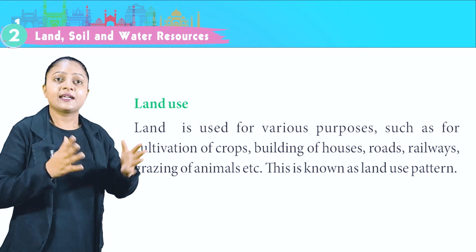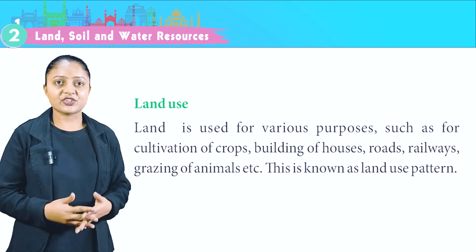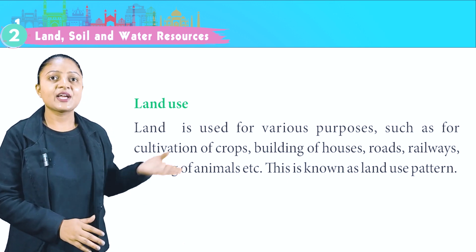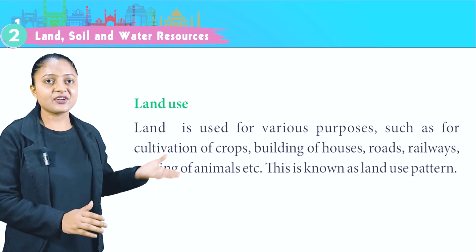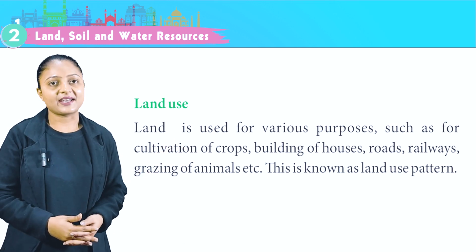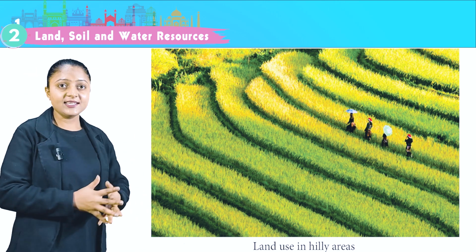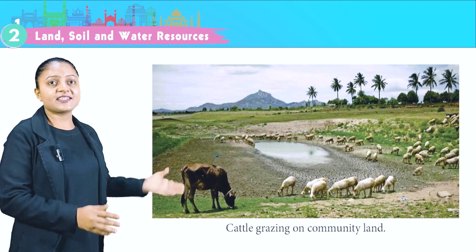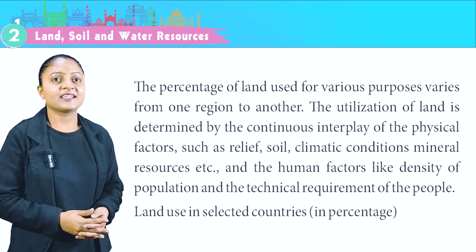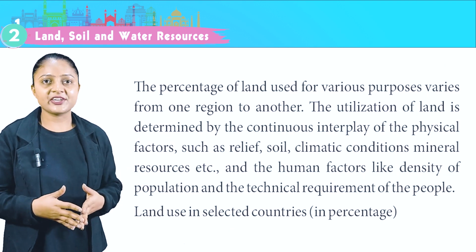Land use. Land is used for various purposes such as for cultivation of crops, building of houses, roads, railways, grazing of animals, etc. This is known as land use pattern. This is the image of land use in hilly areas. This is the image of cattle grazing on community land. The percentage of land used for various purposes varies from one region to another.